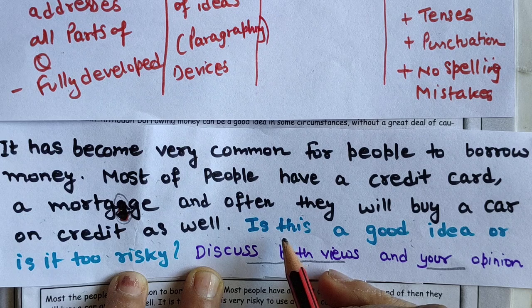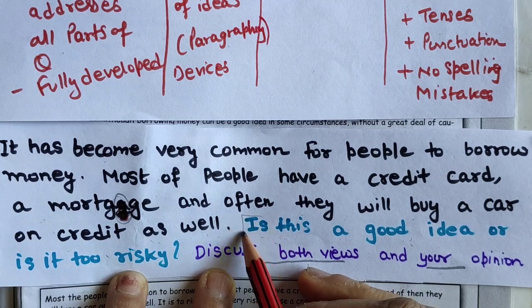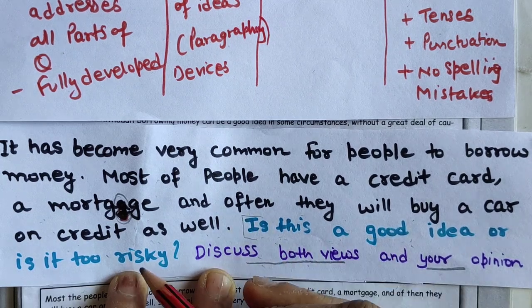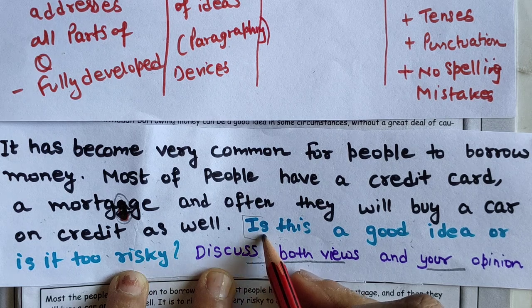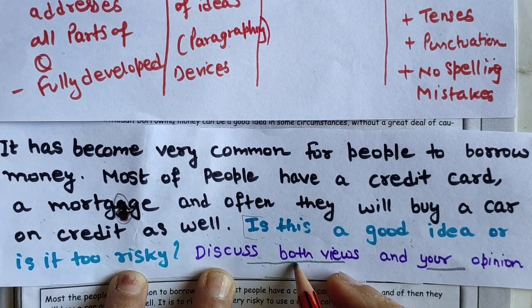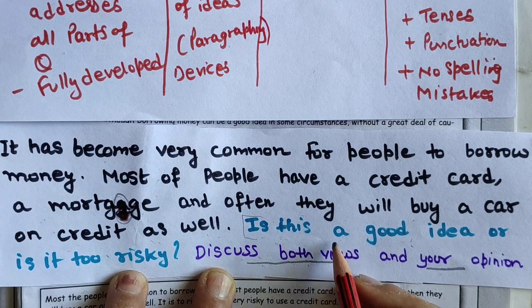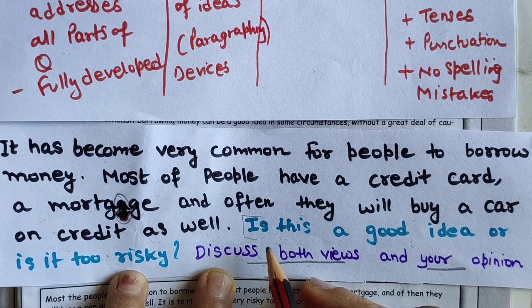So is it a two-part question or something different? Yes, this is a two-part question. First, you will be explaining whether this is a good idea or risky. You have to tell this, and you have to explain both views also. It means you can use three body paragraphs.